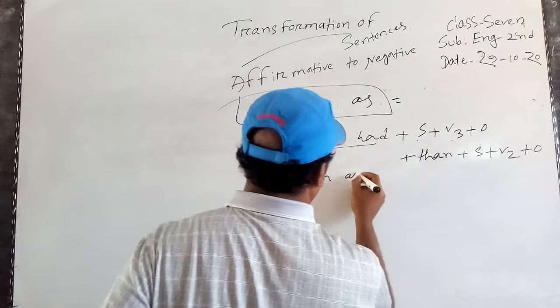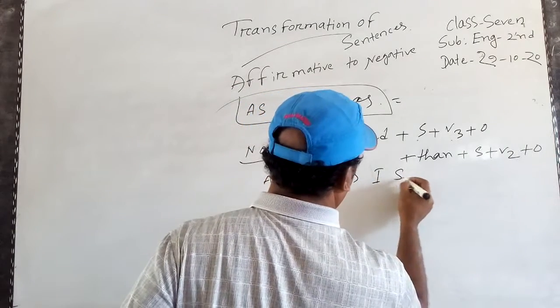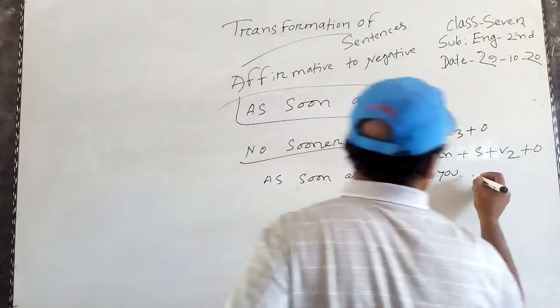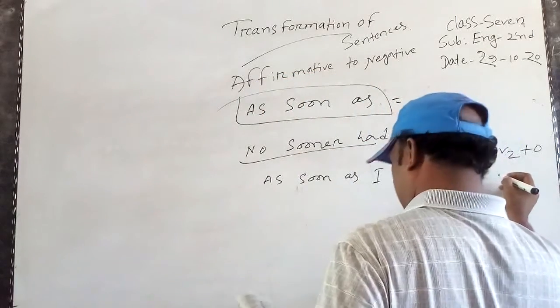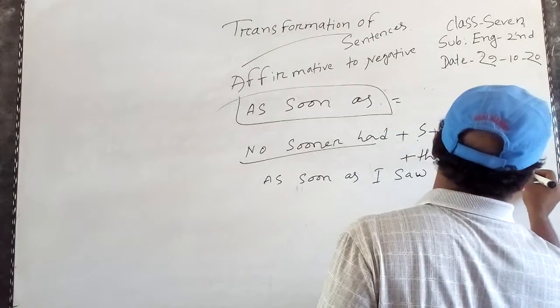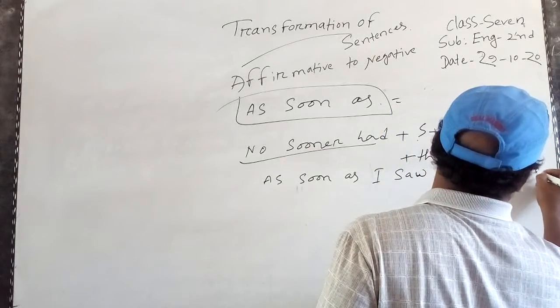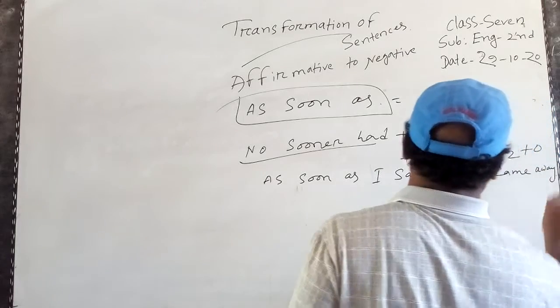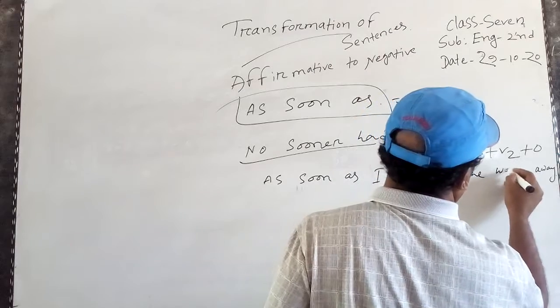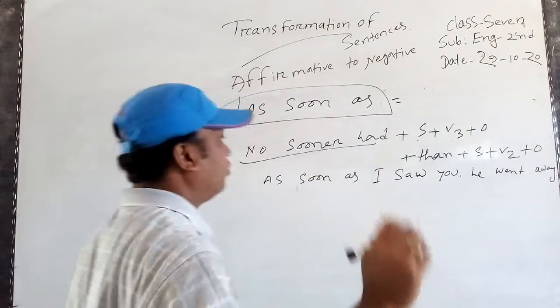As soon as I saw you, he went away. This is the rules.